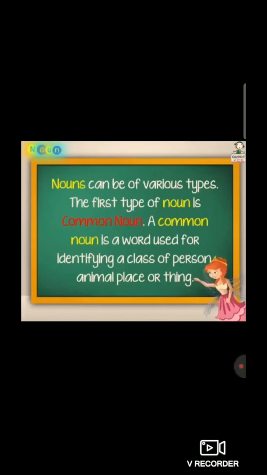It's the types of noun. In that, we are going to learn a common noun. So, the definition of a common noun. Nouns can be of various types. The type of noun is common noun. A common noun is a word used for identifying a class of person, animals, place or things.